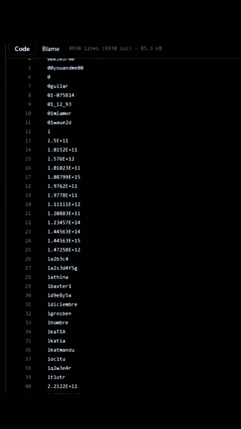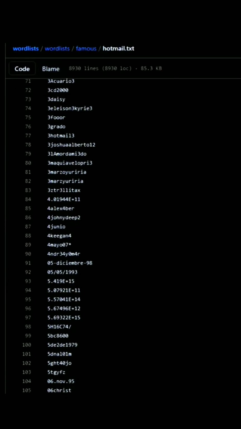To use Hashcat, you will also need a word list. A word list is a file that contains a lot of words that can be used as passwords.